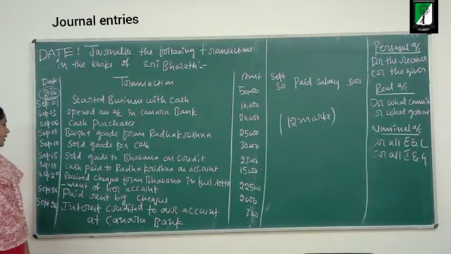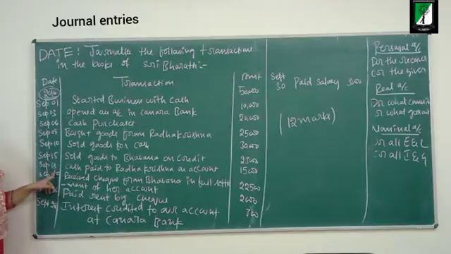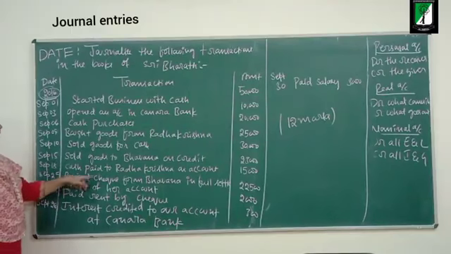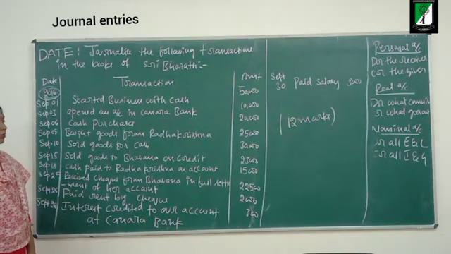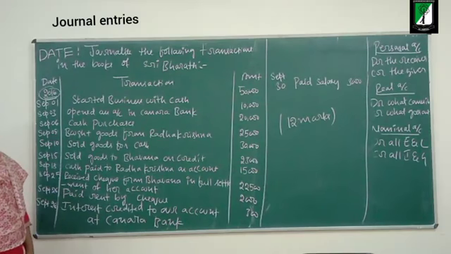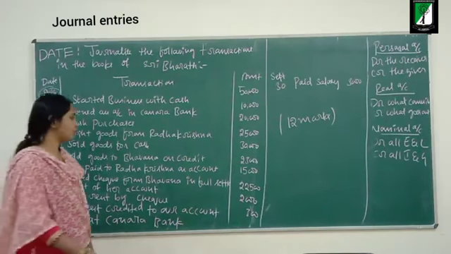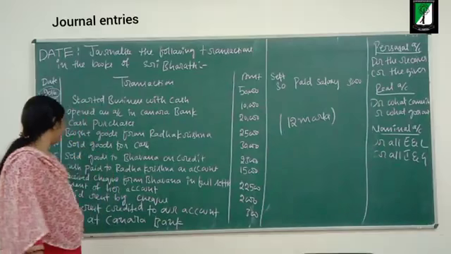Next, September 18th, cash paid to Radha Krishna on account, rupees 15,000.